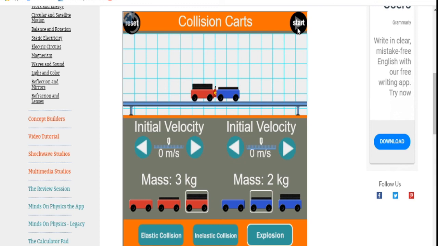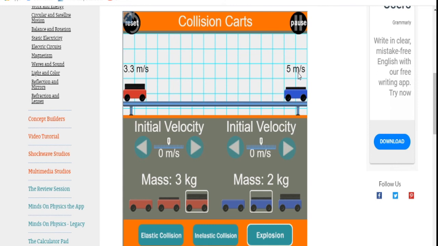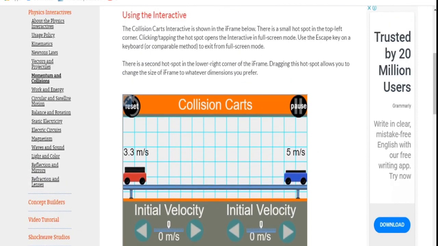After the explosion, both are moving away from each other, one with a velocity of 3.3 meters per second and this one with a velocity of 5 meters per second.